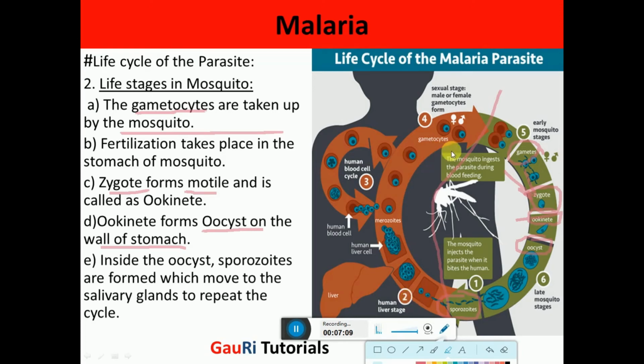So in this way, the whole cycle of the malarial parasite takes place, and we saw that in human beings only asexual stages are there, so it is called intermediate host, while in the case of mosquitoes sexual stages take place, so it is called definite host.